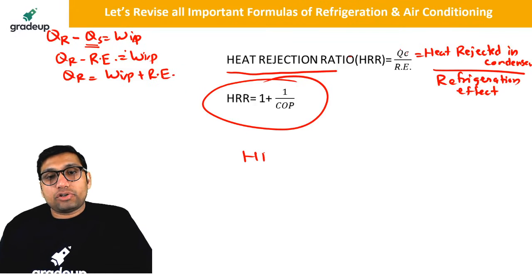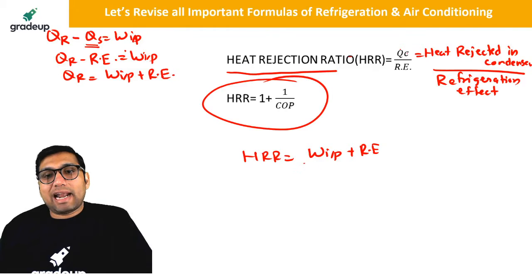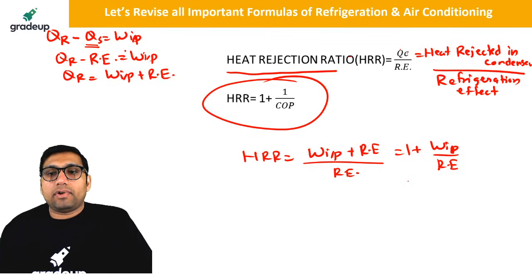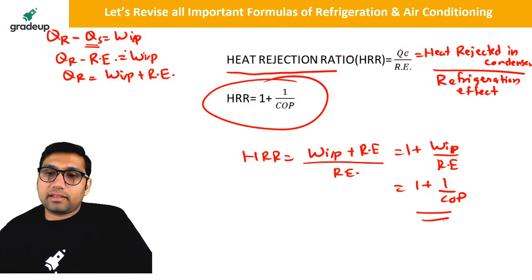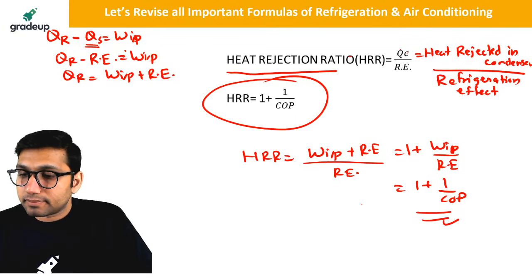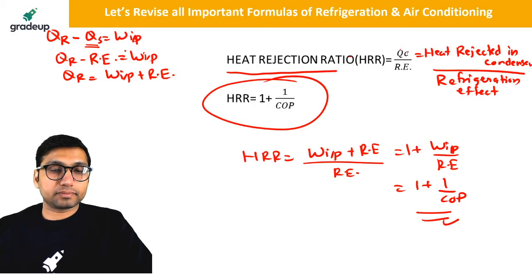So heat rejection ratio is equal to work input plus refrigeration effect divided by refrigeration effect, which gives 1 plus work input by refrigeration effect, which is equal to 1 plus 1 by COP. Ultimately, you will be getting this formula. Clear? Is it clear to everyone?